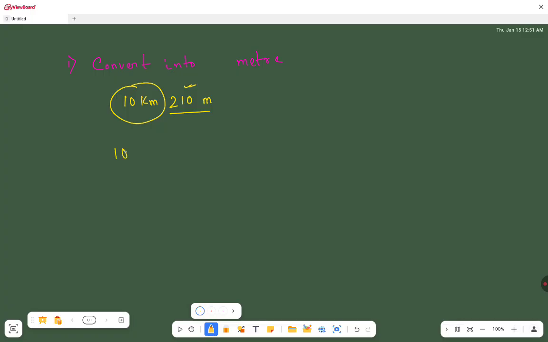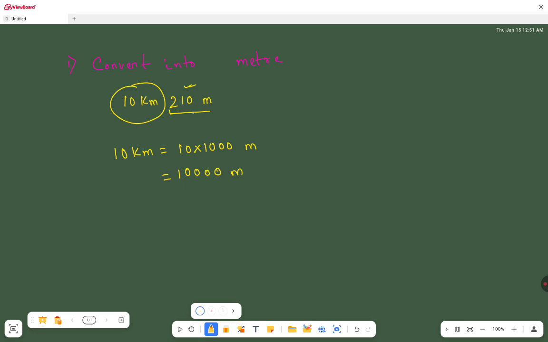That means 10 kilometer means 10 into 1000 meter, that means 10,000 meter.